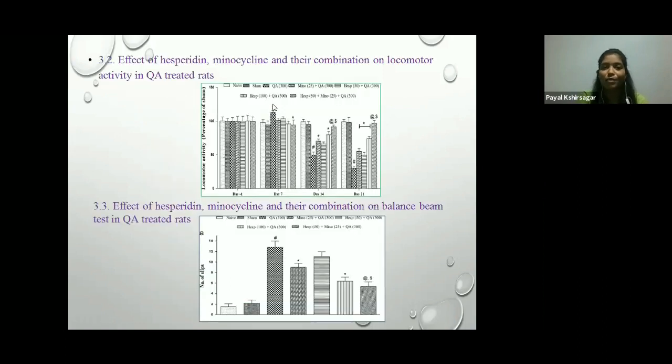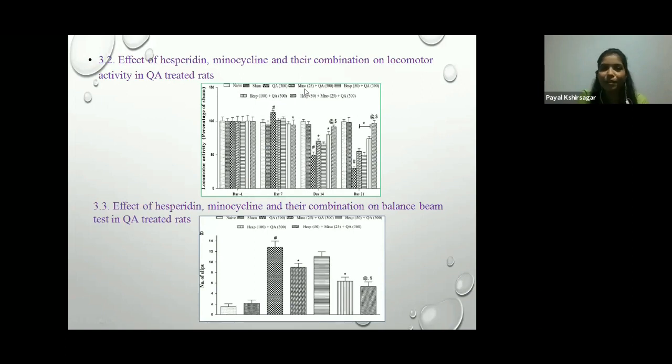Then the effect of hesperidin, minocycline, and their combination on locomotor activity in quinolinic acid treated rats. Here you can see the locomotor activity was checked. After intrastriatal administration of quinolinic acid, there is an increase in locomotor activity. Here you can see in the graph, but in the naive and sham groups there is a constant locomotor activity, with no significant change.